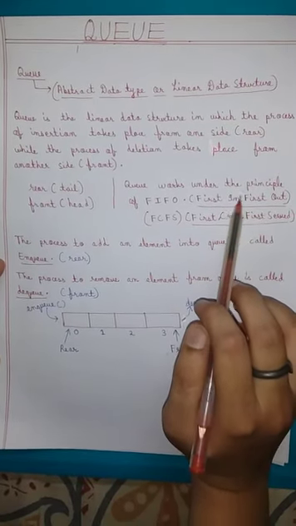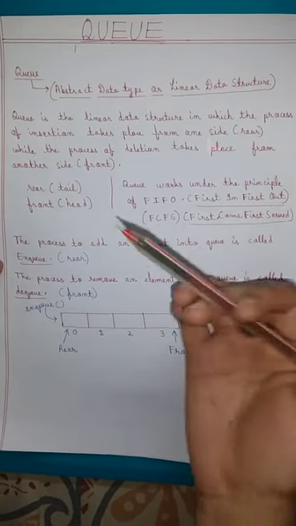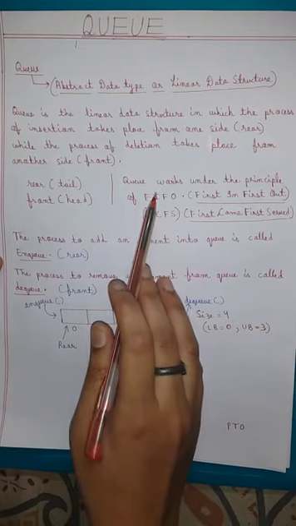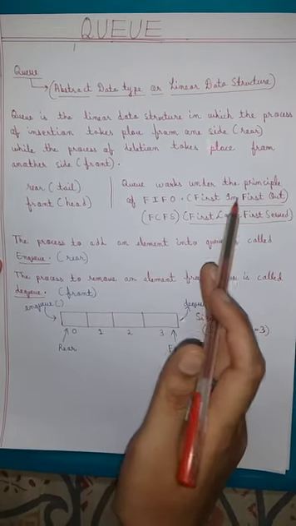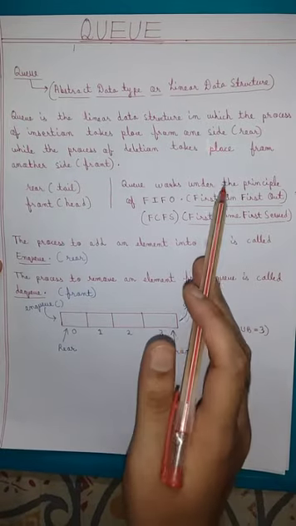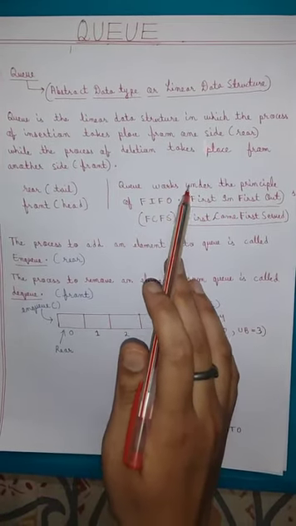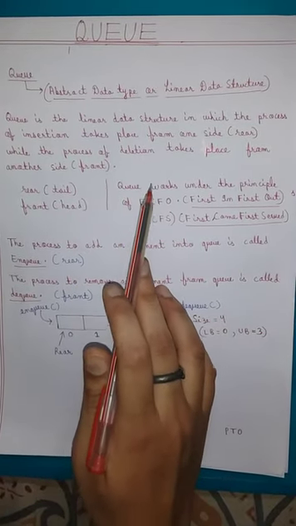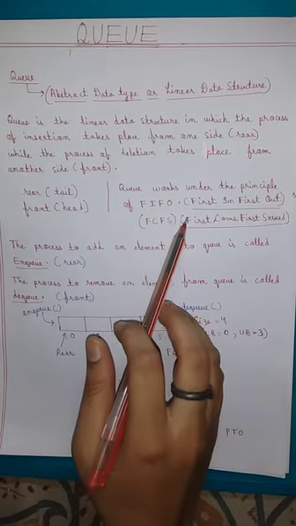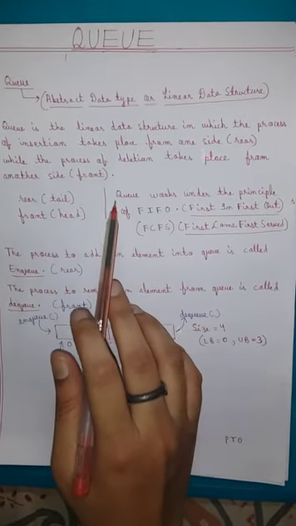We can also see this in the real world, through a real-time application. Suppose you are standing in a queue to buy tickets for a cricket, football or hockey match. The person who is standing first will definitely get the ticket first and then exit from the queue. Then the person standing just behind him will come to the front, get the ticket and then exit from the queue.